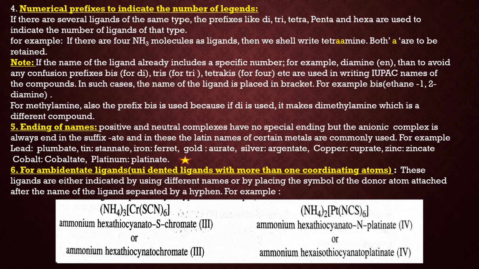For example, the first example is ammonium hexathiocyanato-S-chromate(III). Now I may use thiocyanato because in SCN the sulfur is the donor atom, or I can write it thiocyanato-S, right? Thiocyanato-S or simply thiocyanato. Now in the second case NCS, nitrogen is the donor atom. So I may write it thiocyanato-N or isothiocyanato. So in this way we name the ambidentate ligand.